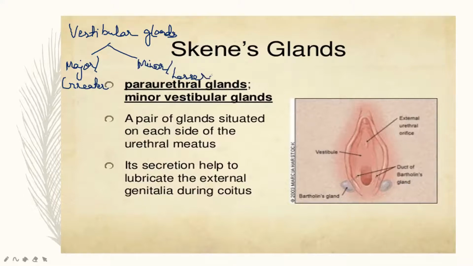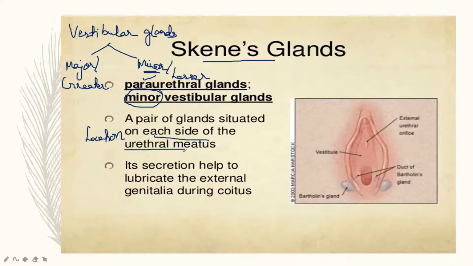Okay, the first one we'll see is the minor or lesser vestibular gland. These minor glands are named the paraurethral gland, also known as Skene's gland. Okay, paraurethral gland or Skene's gland. And what is the location of this gland? It is located on each side of the urethral meatus.